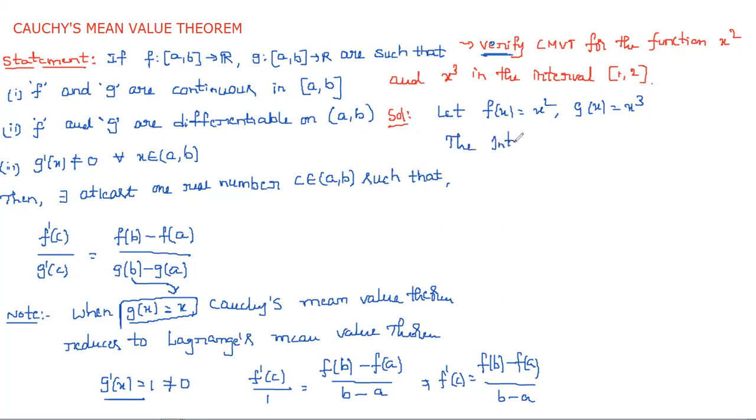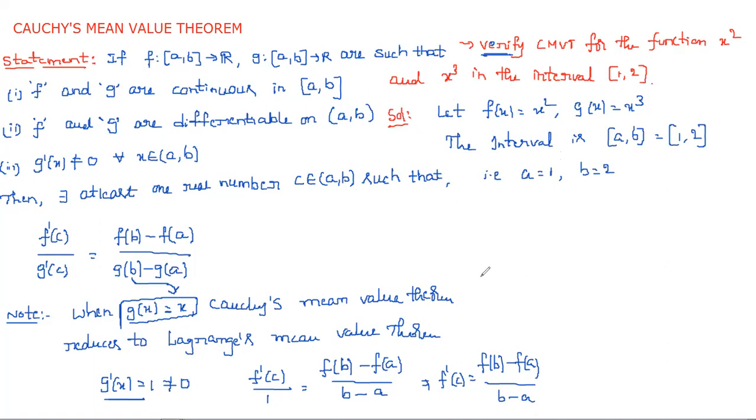So the interval is a comma b is equal to 1 comma 2. Just comparing with that, we can choose a is equal to 1 and b is equal to 2. Whatever functions they give, are they polynomials or not? x square and x cube both are polynomials.